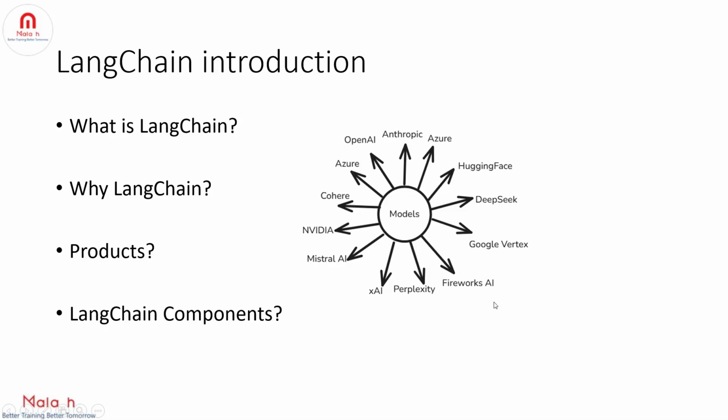And each model has its own way of coding. Let's say OpenAI, right? OpenAI has its own way of coding. Claude Anthropic has its own way of coding, whereas Ollama has its own way of coding, right? So as a programmer, do you think you can learn each model or framework even though the frameworks are slightly the same? And we cannot guarantee that we will rely on only one model, right?